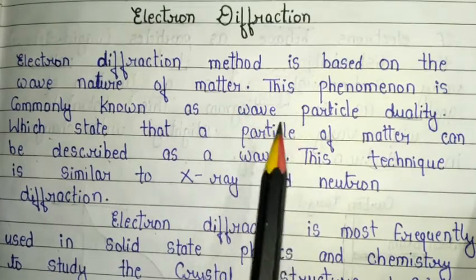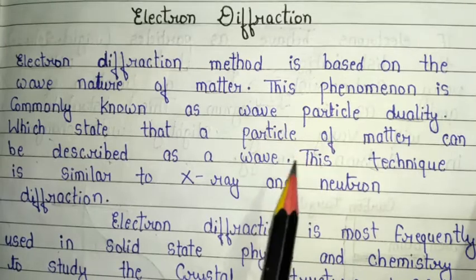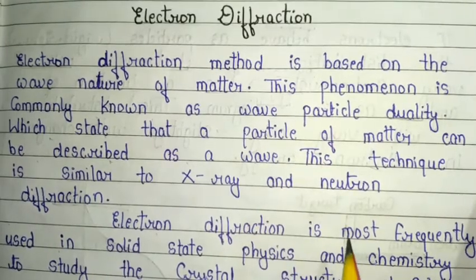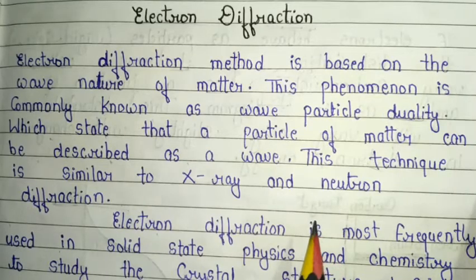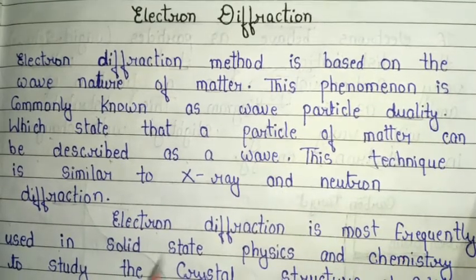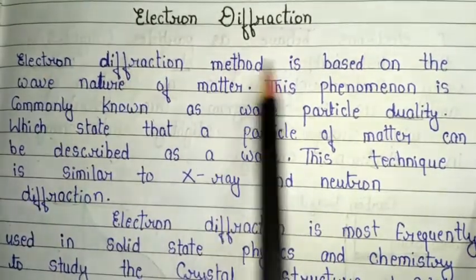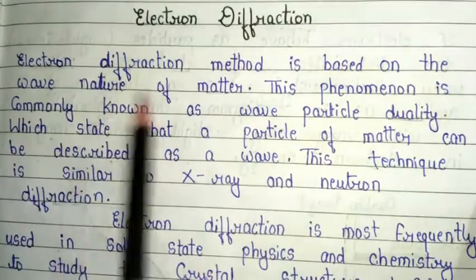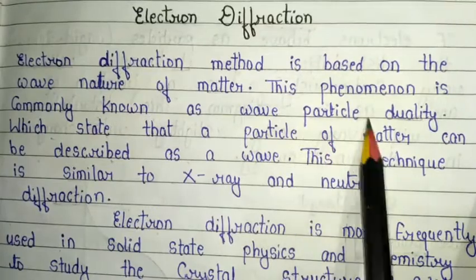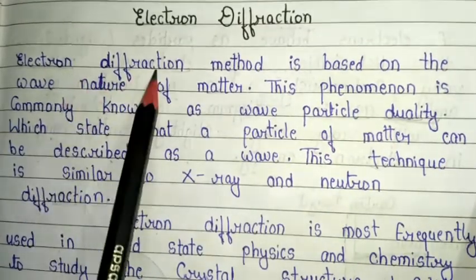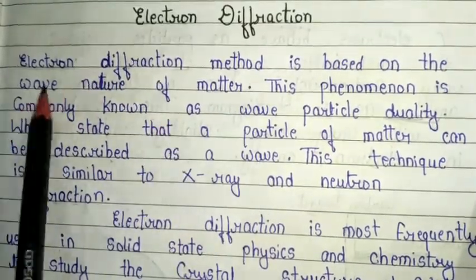In this video, we are going to discuss electron diffraction, one of the very important topics of scattering spectroscopy. So, what is electron diffraction? The basic introduction is that the electron diffraction method is based on the wave nature of matter. This phenomenon is commonly known as wave-particle duality. So basically, the electron diffraction method is based on the wave nature of matter.